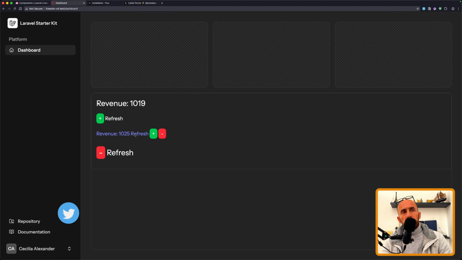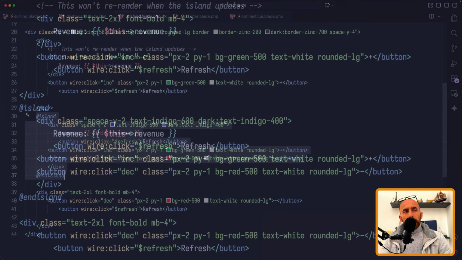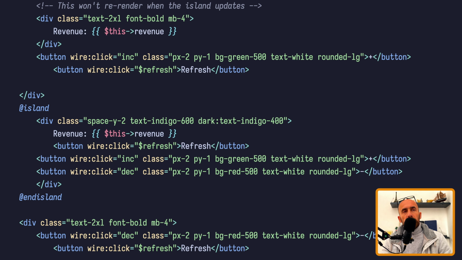So when you click here, it's going to update this part. When you click outside, the up and down is going to update the whole component. So this is how island can help you. And yeah, you can add names to island, appending content, or lazy loading for different content, and so on.